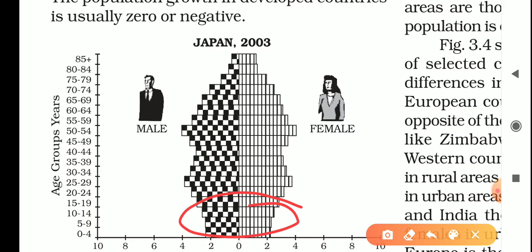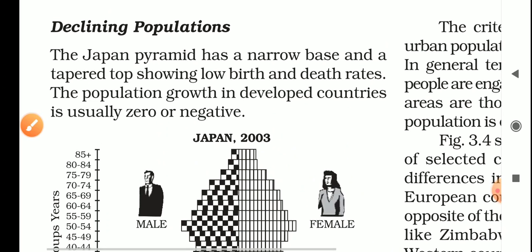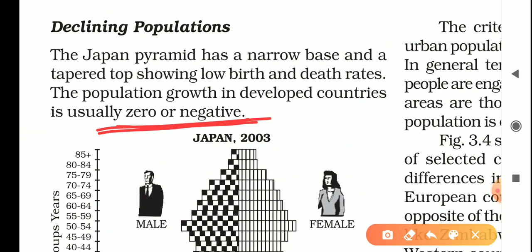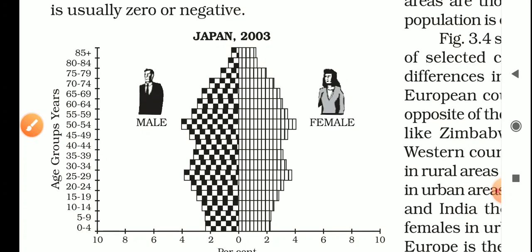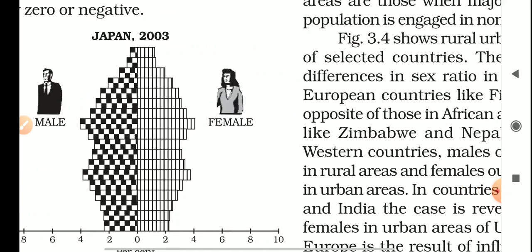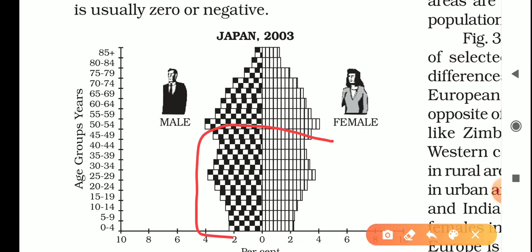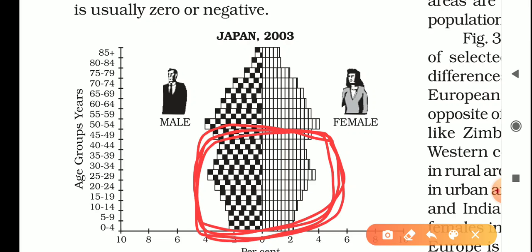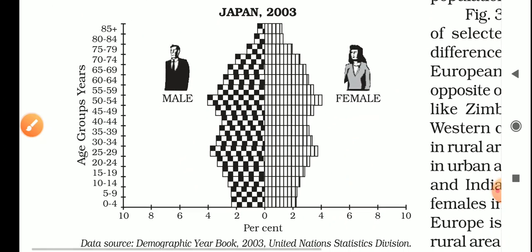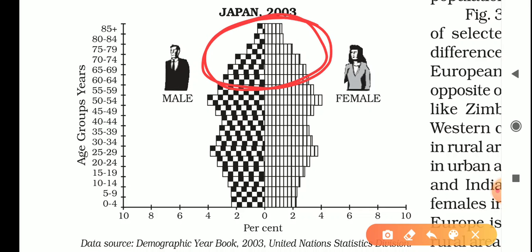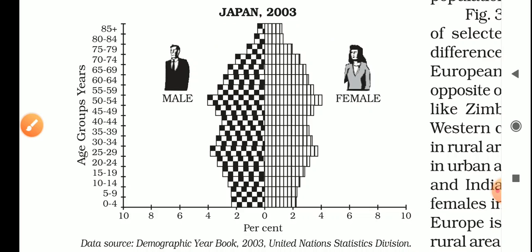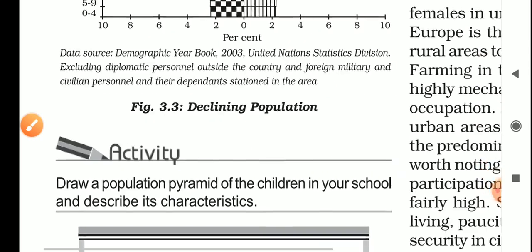Narrow base, tapering top. It means this shows negative or zero population growth. Because the childbearing age, the fertility age, is this age. This age is the fertility age of female and male also. So people are fewer in this age, so there is a lower birth rate. And when this size is less, we can say there is a lower death rate. So less birth rate, less death rate, equal or constant population, or sometimes negative also. So this is the thing.